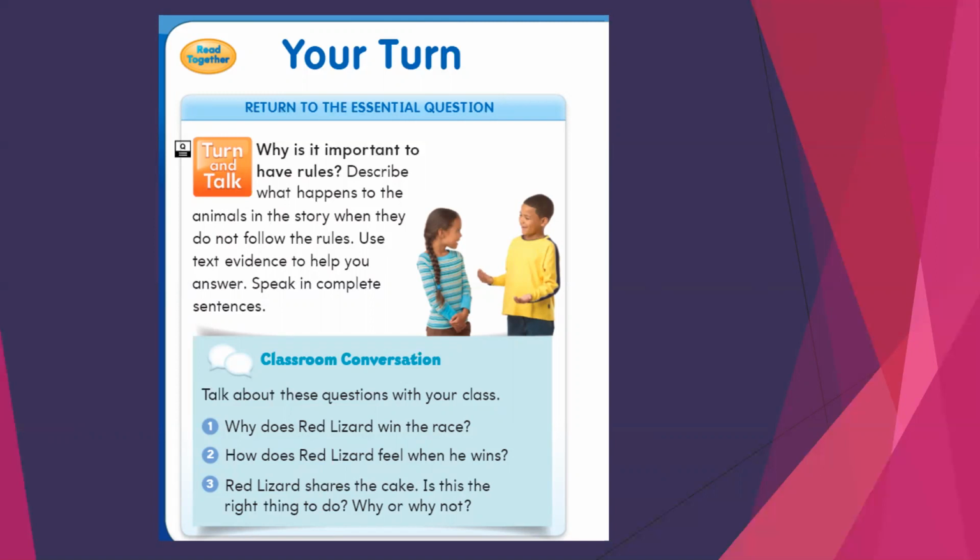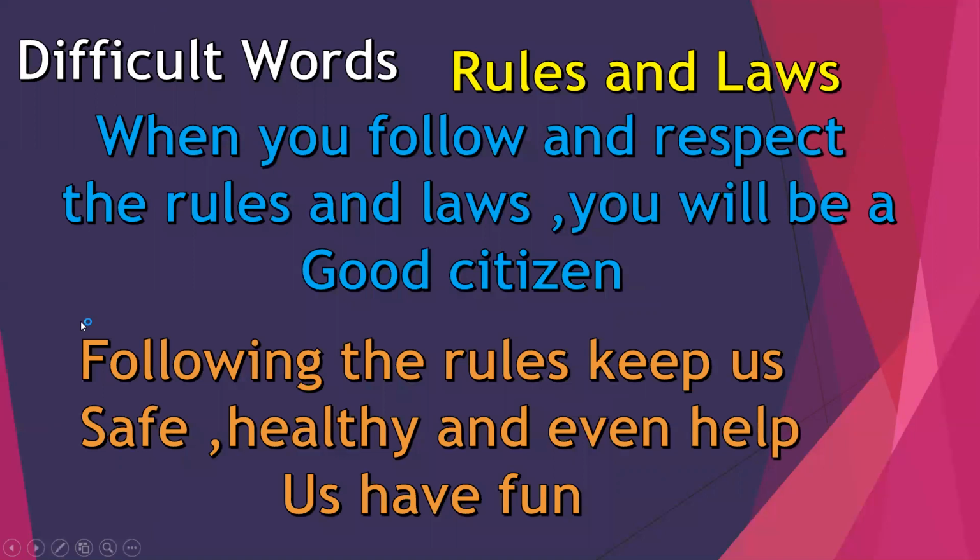So when you follow the rules, you will be rewarded. When you follow and respect the rules and the laws, you will be a good citizen in your country. Following the rules keeps us safe, healthy, and helps us have fun.